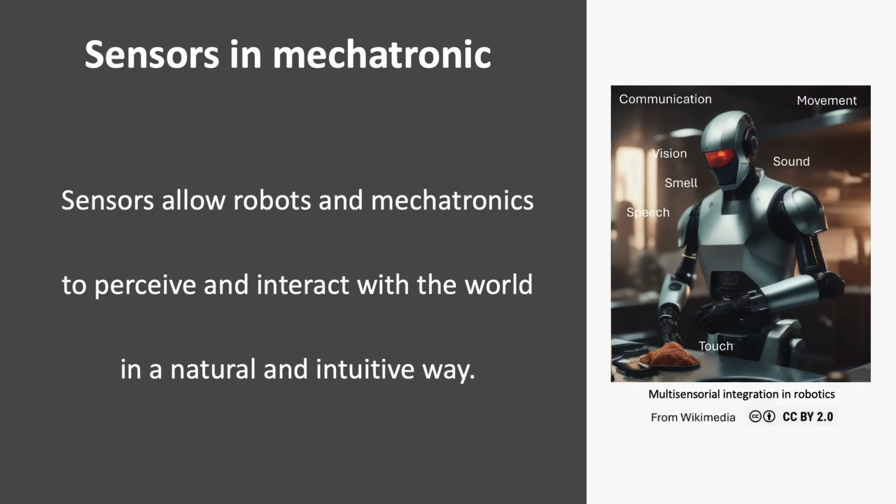In robotic and mechatronic context, sensors are the key devices to perceive and interact with the environment in a natural and intuitive way. The figure shows different sensorial tasks implemented in a humanoid. Some of them emulate the human senses: vision, sound, touch, taste, and smell. Others allow the robot wireless communication, speech capability, positioning, pressure detection, etc.